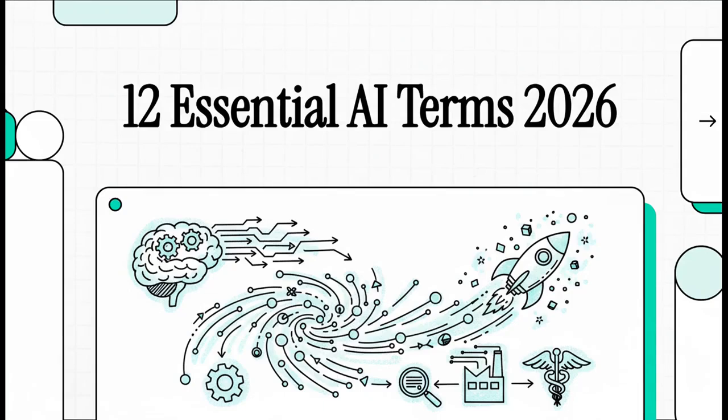You know, artificial intelligence is moving so incredibly fast. It's gone from being this abstract buzzword to a tool that's absolutely mission critical in major industries. And of course, with that speed comes a whole new vocabulary. So in this explainer, we're going to break down the 12 essential AI terms you really need to know so you can speak the language of the future, well, with confidence. Let's get right into it.